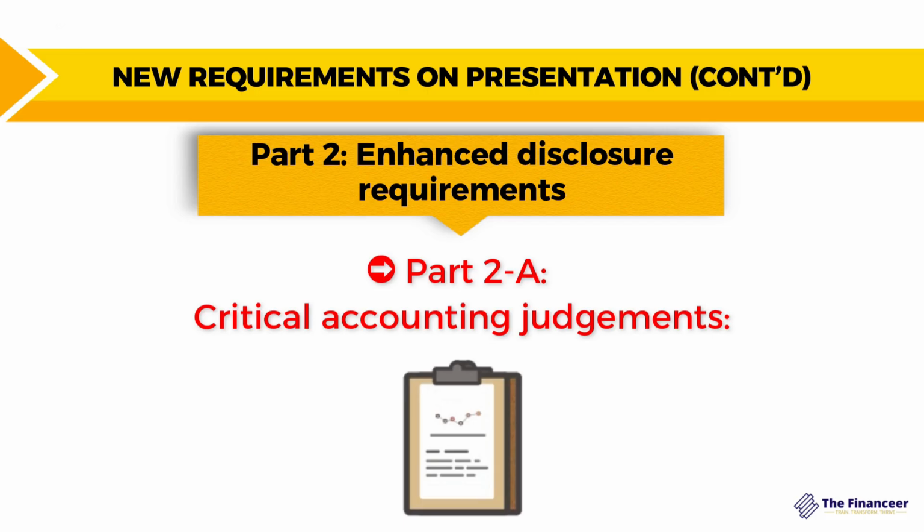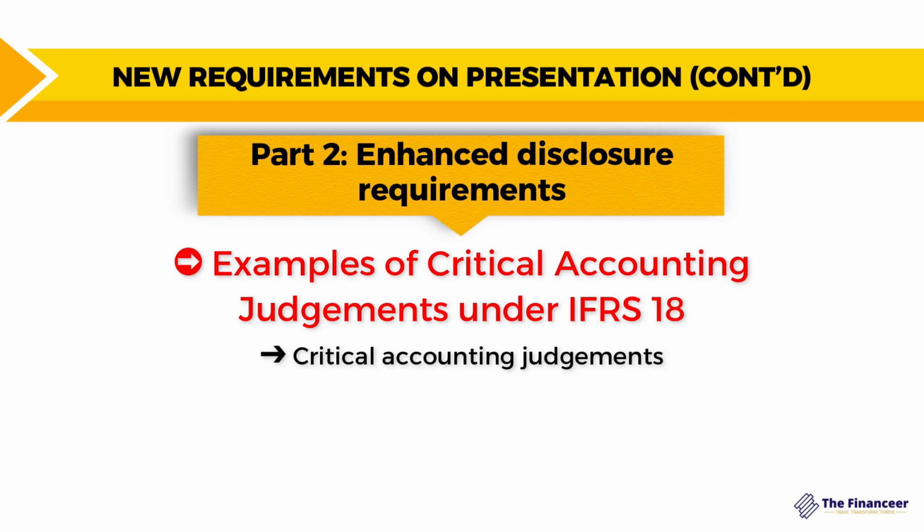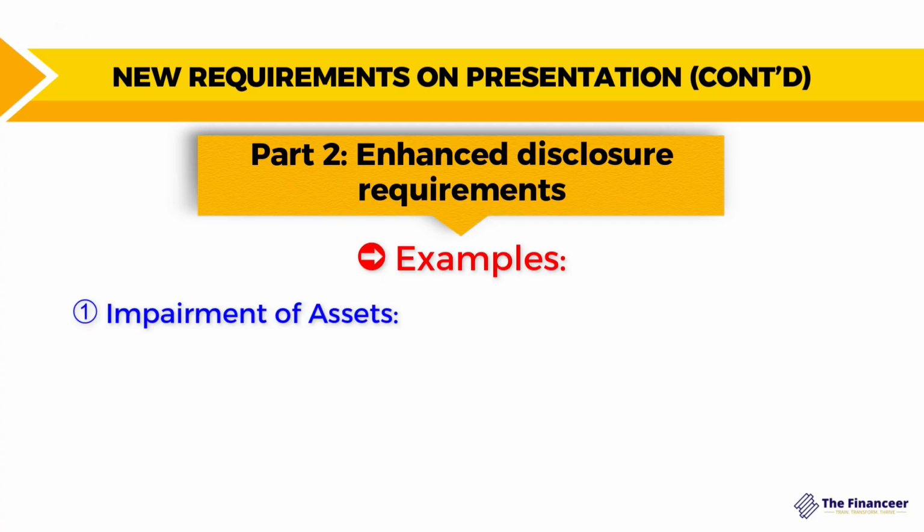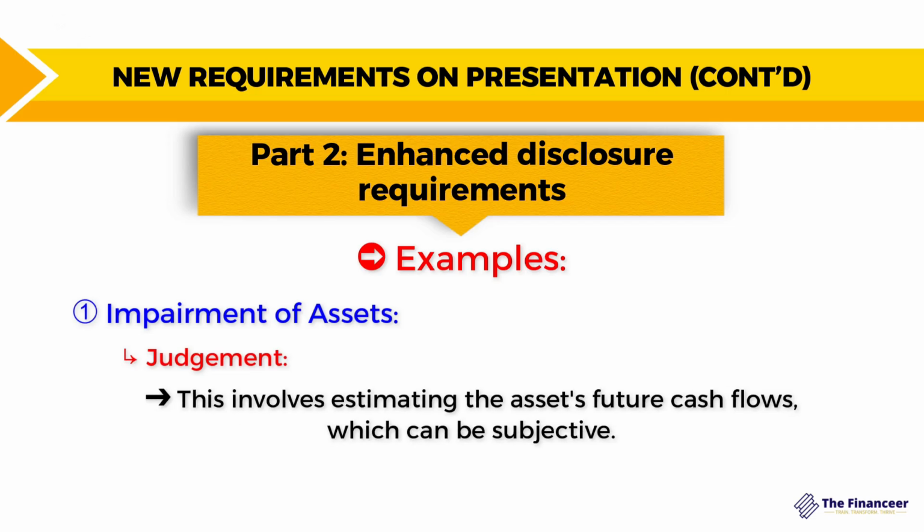These are the judgments made by the management that have a significant impact on the amount presented in the financial statements. Here are some examples of the critical accounting judgments a company might encounter and how IFRS 18 emphasizes their disclosure. Number 1, impairment of assets. Management must assess whether an asset is impaired, meaning its carrying value exceeds its recoverable amount, as we explained in IAS number 36. This involves estimating the asset's future cash flow, which can be subjective.